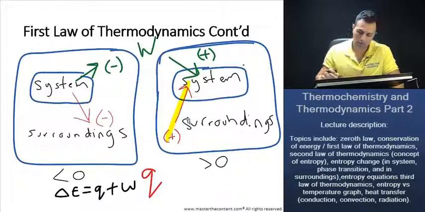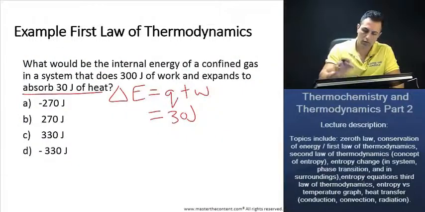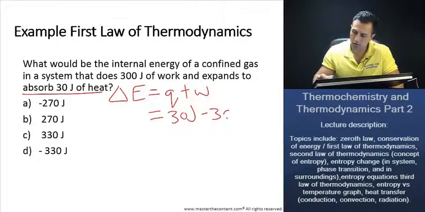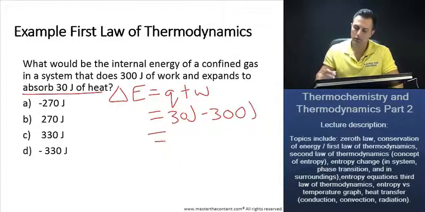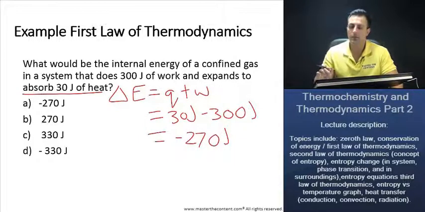So now let's go back to our slide, and we see here when the system does work, it's going to be negative. We can go ahead and write in a value of negative 300 joules. Wonderful. Once you equate this, you'll end up with a value of negative 270 joules. Therefore, our system has lost 270 joules of energy.